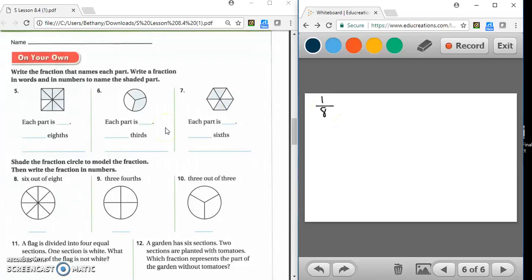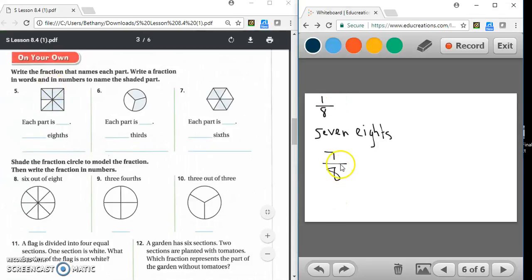How many of those 8s are shaded? 1, 2, 3, 4, 5, 6, 7. So we would write it 7/8. And then in numbers, we would write it 7/8. So this would be the information for number 5.